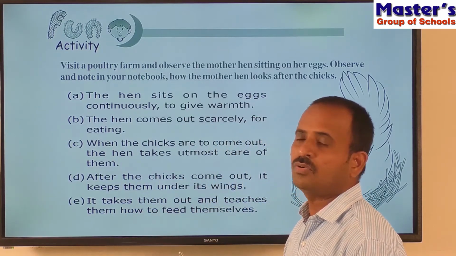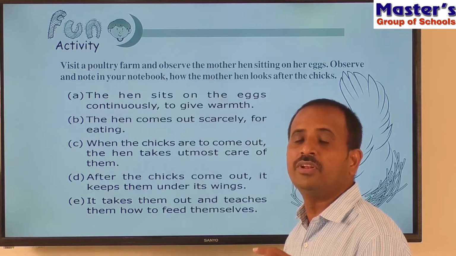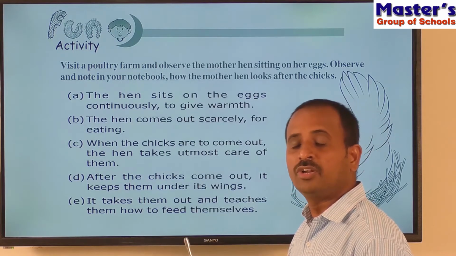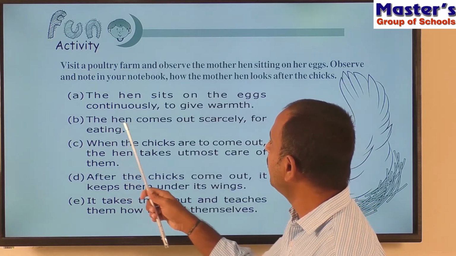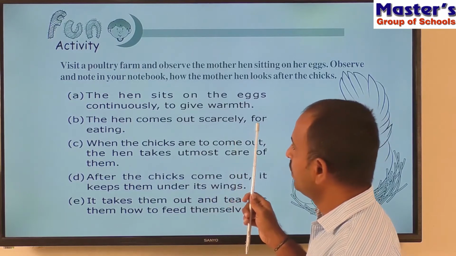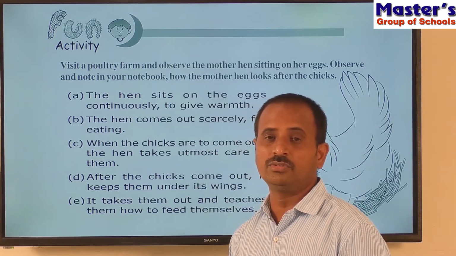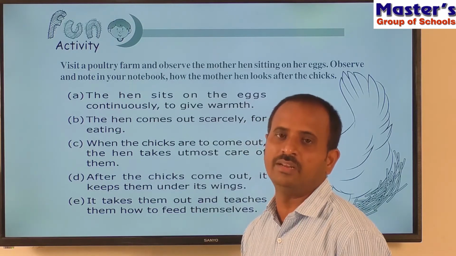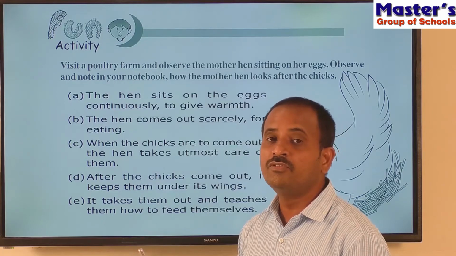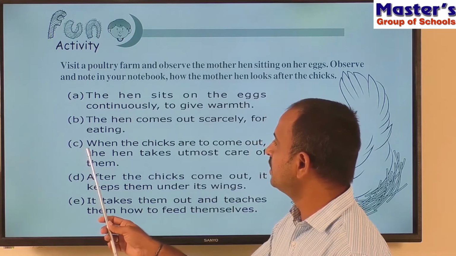So children, after a few days, the chicken, that is the small chicken, will completely develop and it comes out by breaking the hard shell of the egg. The chick comes out eager for eating, because it is very hungry while inside the egg, and when it comes outside the egg, it will look for its food. So children, see the third sentence.